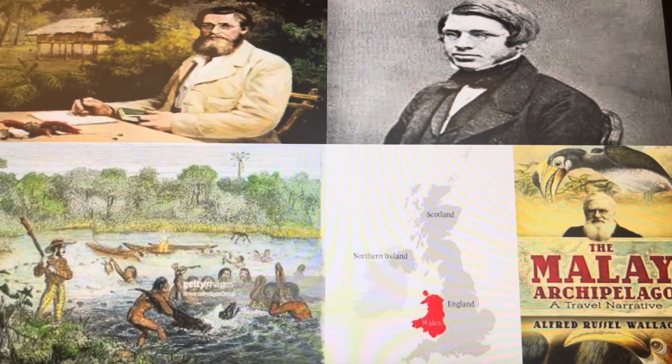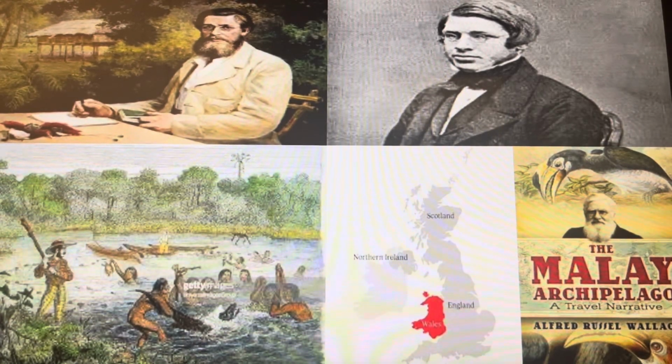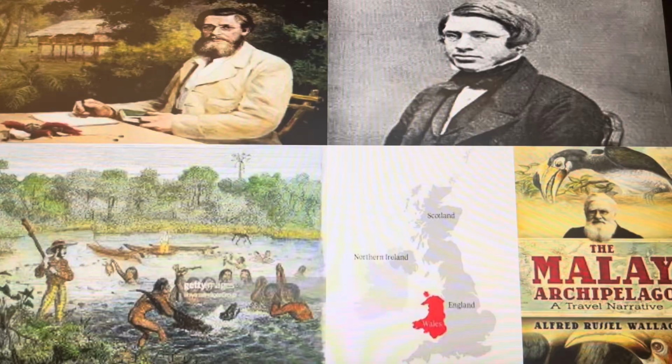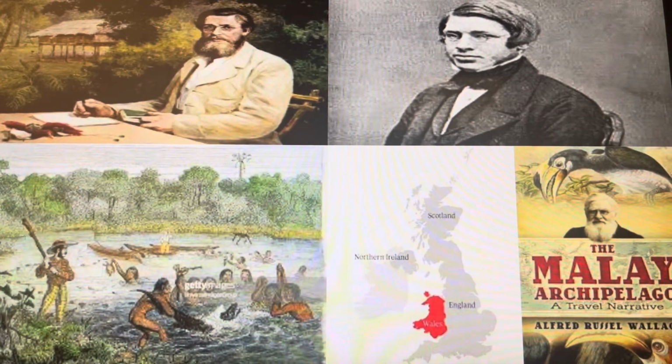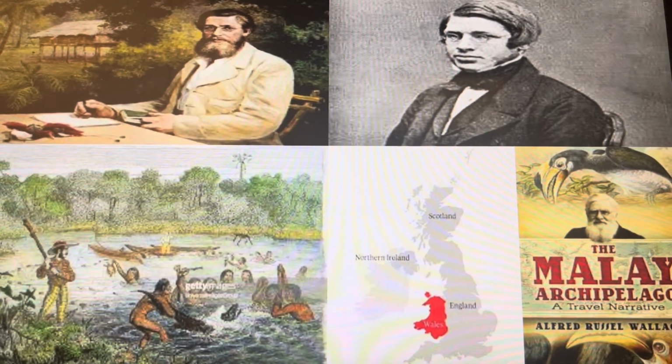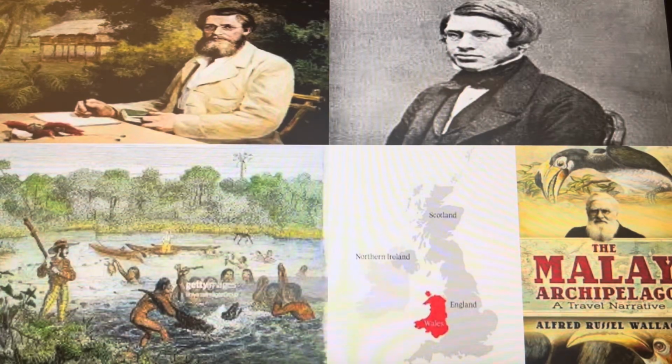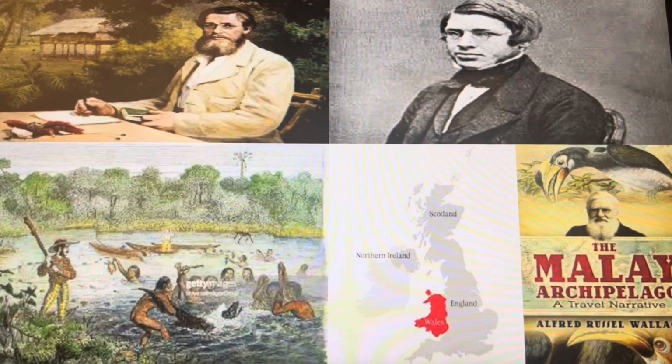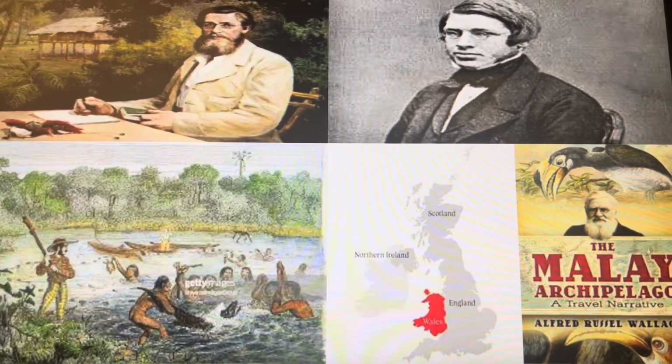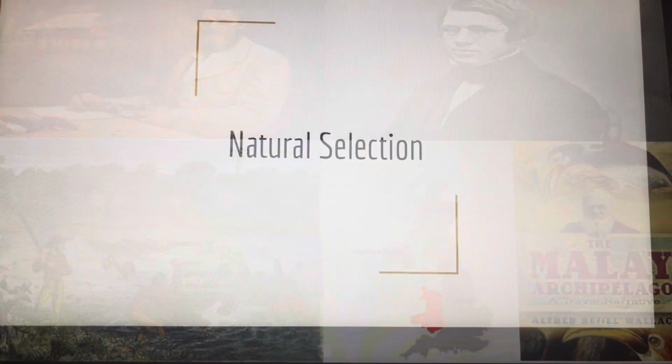In his journey to the Malay archipelago, he was able to recognize patterns and differences of species. Wallace was able to conclude how the environment can influence a species. This led to Wallace proposing ideas of the origin and development of species through his journey. It is overall seen as the most influential journey Wallace had.